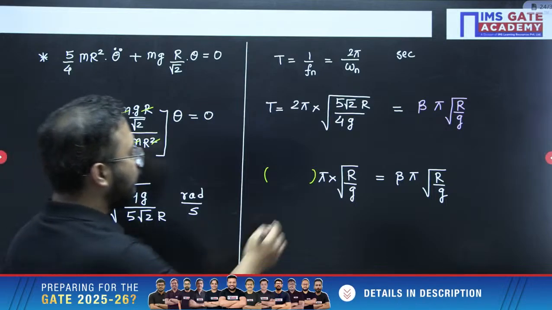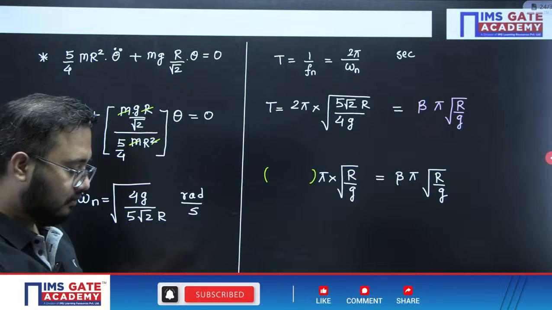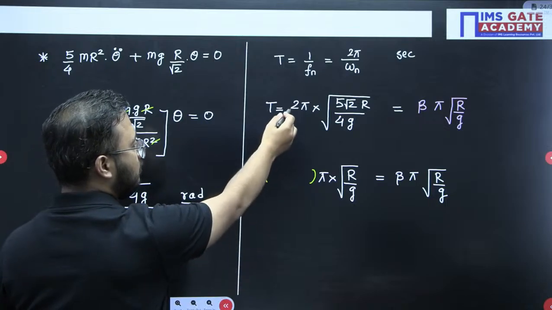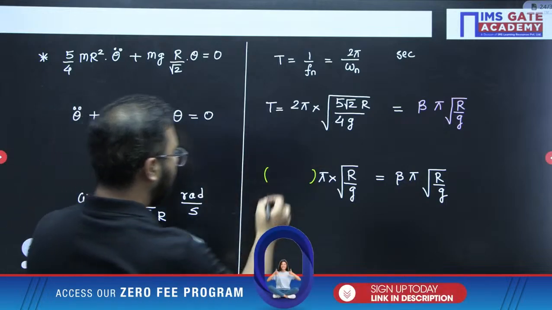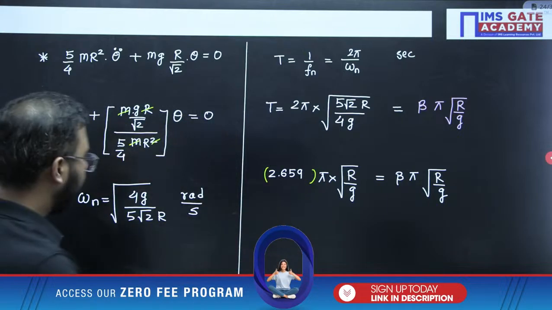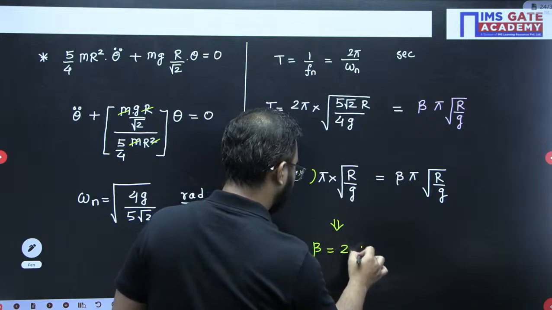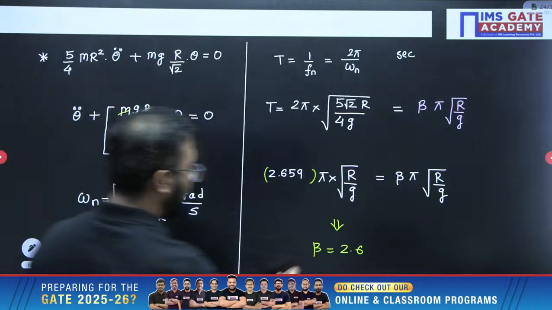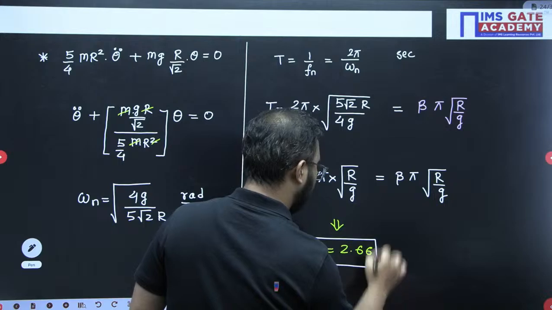So 4 and g will be there inside, but 4 will come outside, 2 will get cancelled out. First of all, 5 into root 2 value we will calculate, then under root again we will do, and this 2 and 2 will get cancelled out because 4 will come outside, 2 and 2 cancel out, pi will be as it is. So it is coming 2.659, like this. Finally we can mention that the beta answer is 2.6. Let us check up to what decimal place they have asked, 2 decimal places. So now I can round off, and it would be written as 2.66. This is the answer of beta.